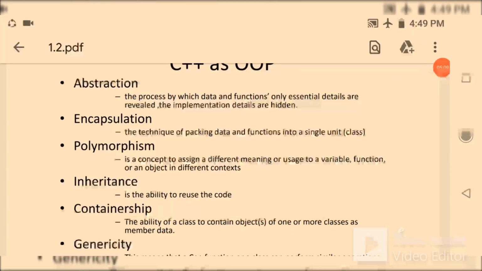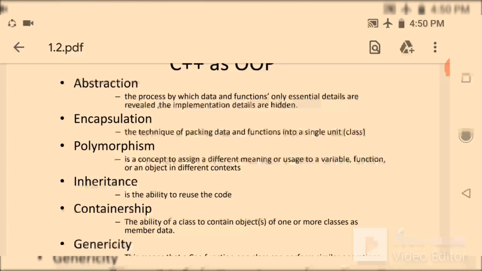Polymorphism is a concept of assigning a different meaning or use to a variable, function, or an object in different contexts. Polymorphism is a very important concept in object oriented programming language. It's a Greek term, meaning the ability to take more than one form. An operation may exhibit different behavior in different instances. The behavior depends upon the type of the data used in the operations.